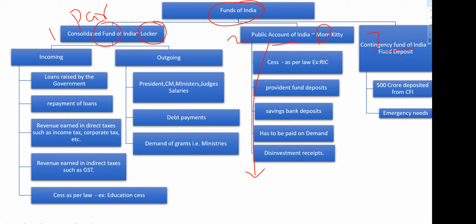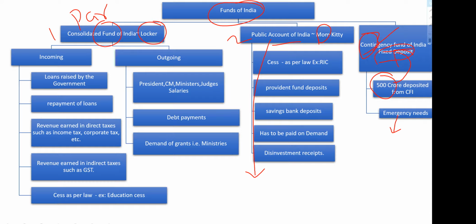And the Contingency Fund of India is like a fixed deposit. If you face any unforeseen situations, in those scenarios you need money, right? You maintain fixed-deposit kind of things. So you can think of the contingency fund in the same way. It will be used in emergency needs, and every year 500 crores will be deposited from CFI into the Contingency Fund of India. So the contingency fund is clear.